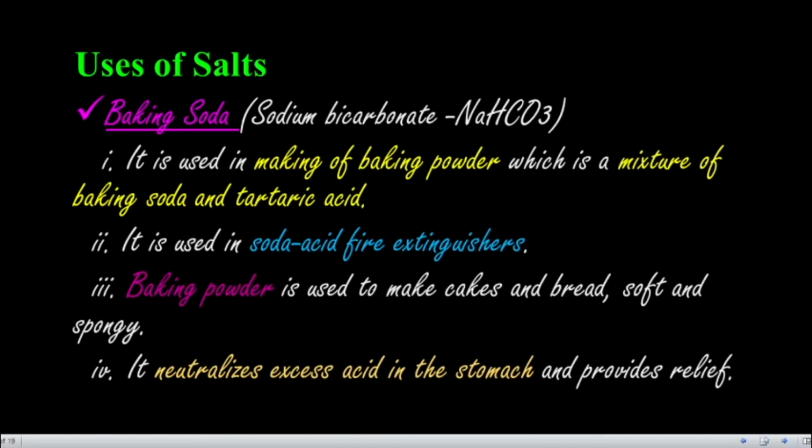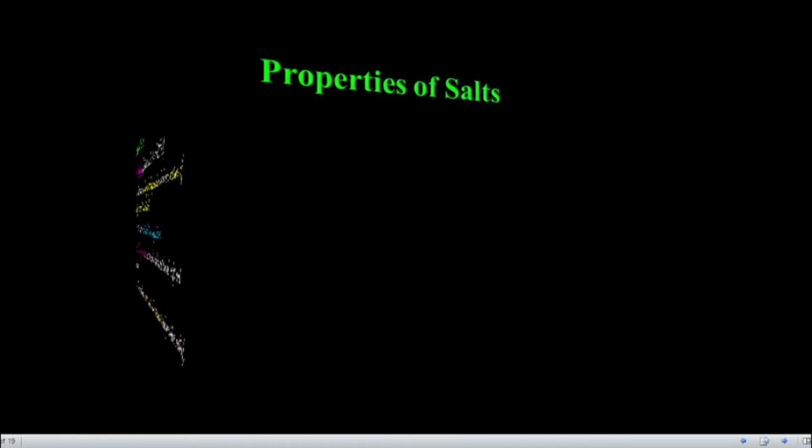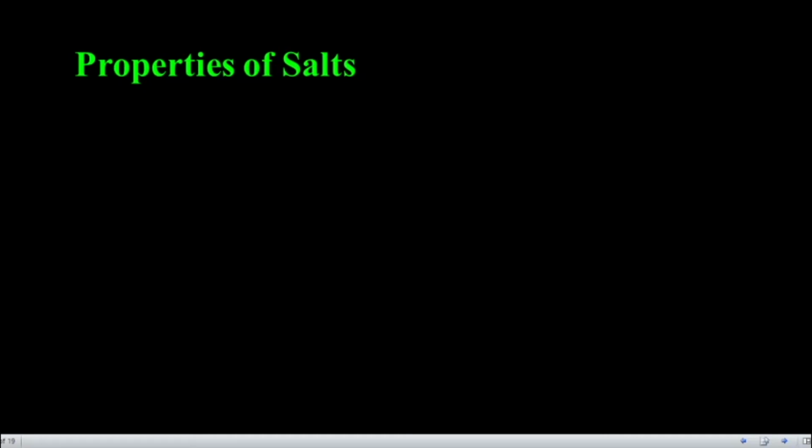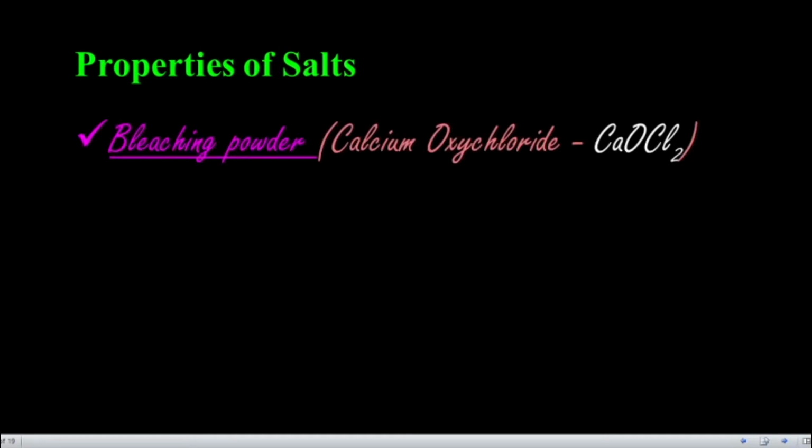The next one is bleaching powder. As the name itself says, wherever you use it in our home, if you want to remove any stains, we can use bleaching powder. It is nothing but calcium oxychloride. So far we knew only that it is a bleaching powder. Hereafter you know the chemical formula too: CaOCl2, calcium oxychloride.